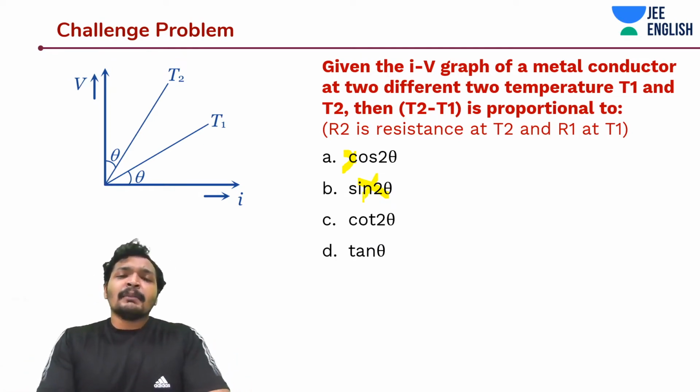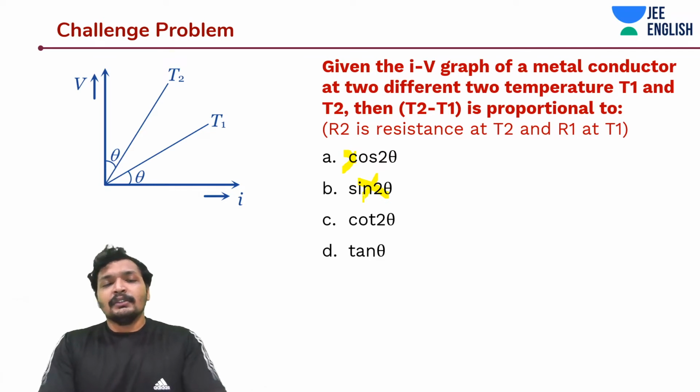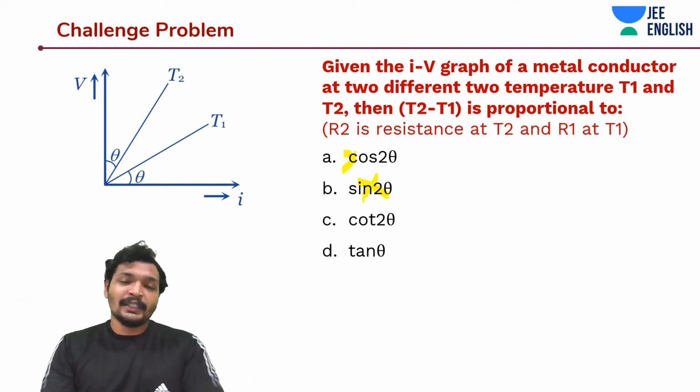So what is cot theta minus tan theta? Cot theta is nothing but cos theta by sin theta, and tan theta is nothing but sin theta by cos theta. So cos theta by sin theta minus sin theta by cos theta is equal to sin square theta minus cos square theta by sin theta cos theta. Easy, quite easy. Already you have got a hint. Multiply 2 on the denominator, then it's sin 2 theta on the denominator, whereas the numerator is sin square theta minus cos square theta.